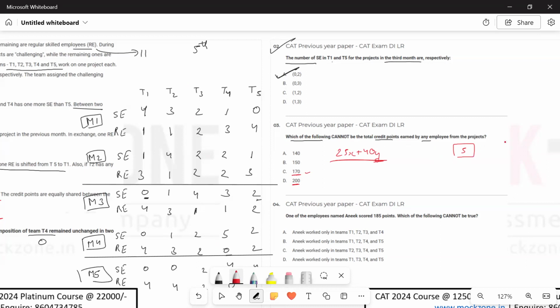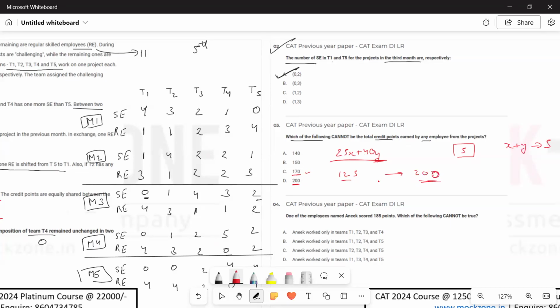So x plus y needs to be 5. ठीक है. So the minimum value can be 25 into 5 plus 40 into 0, which is 125. Maximum value can be 200. 25 into 0, 40 into 5. तो 125 से 200 के बीच में वैल्यू आएगी.